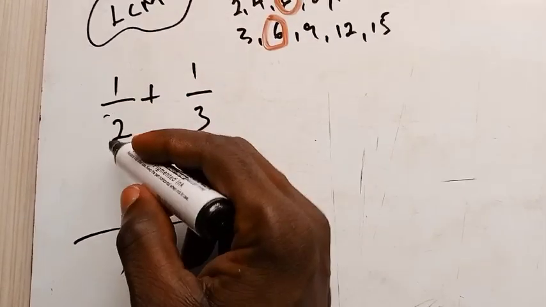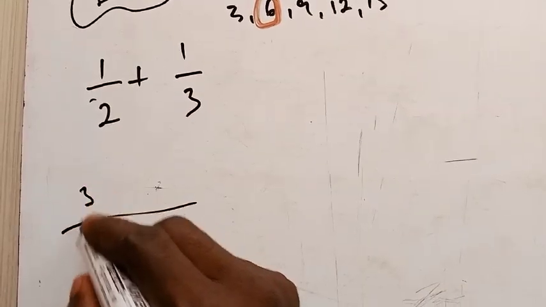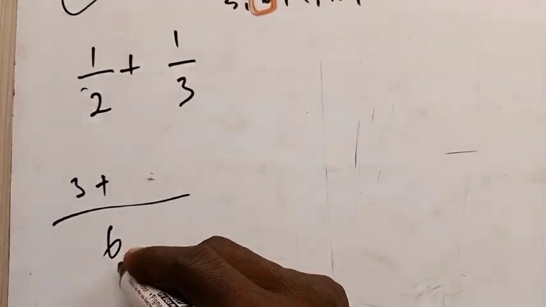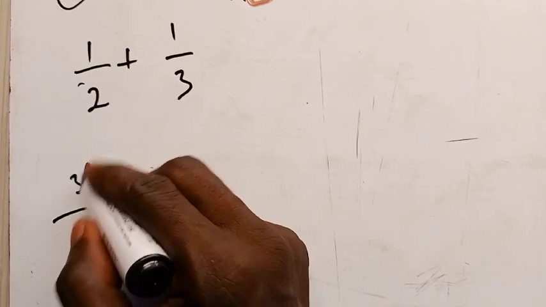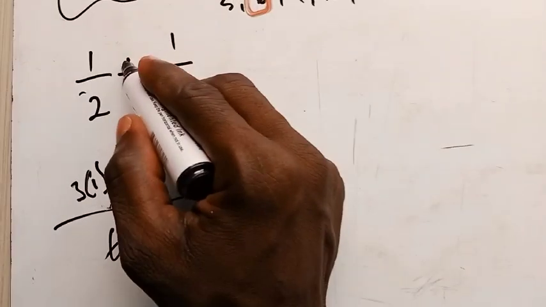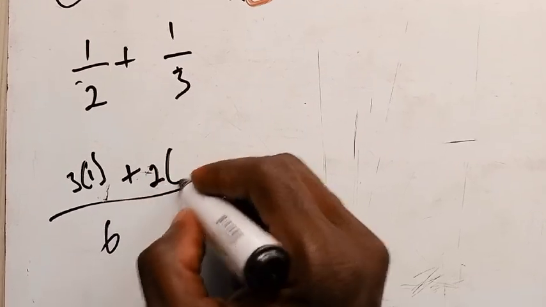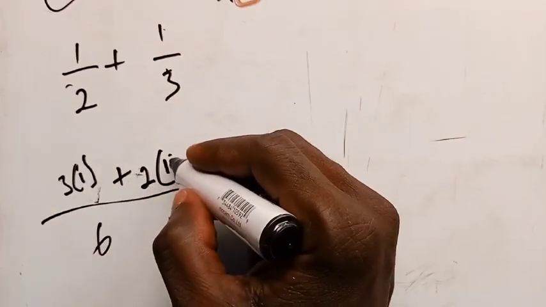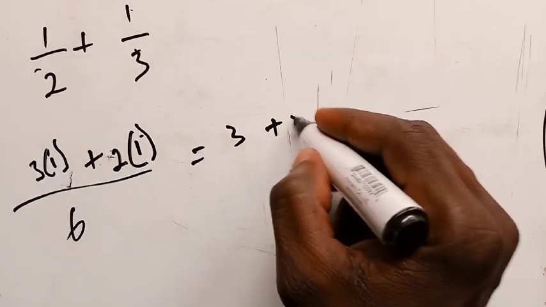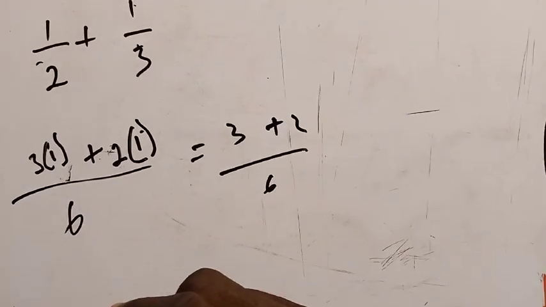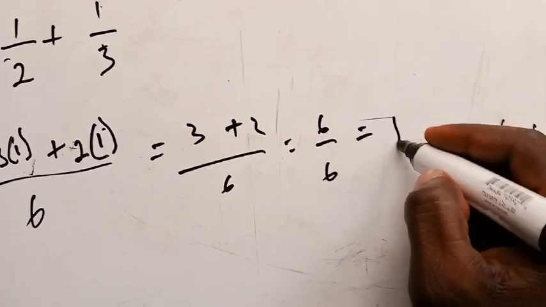Okay, so here 2 will go into 6, 3 times, multiplied by 1, that should be 3, plus, so the plus is in between, right? And then 3 will go into 6 how many times? 2 times, and then multiply by the 1 on the top, which is 1. So this is going to be 3 plus 2, everything divided by 6, right? So 6 divided by 6 will be equal to 1.